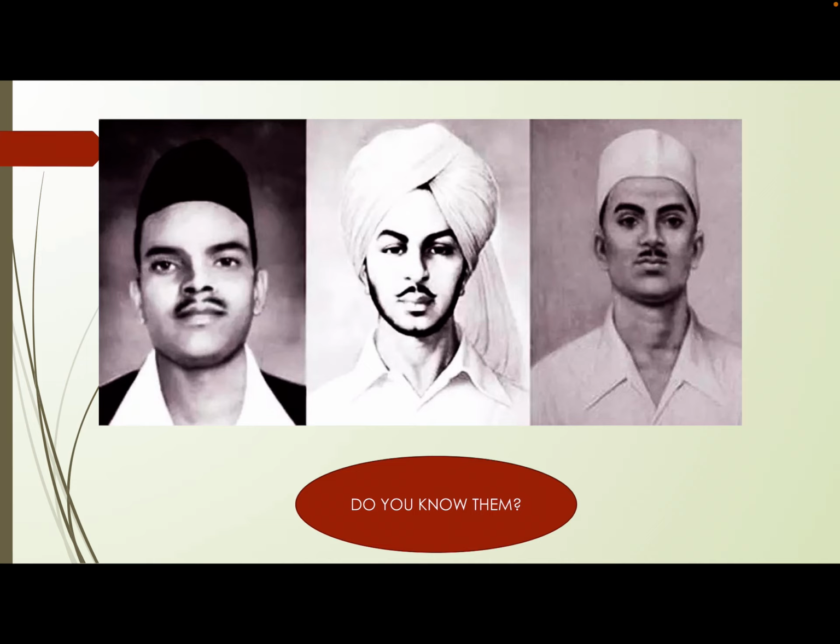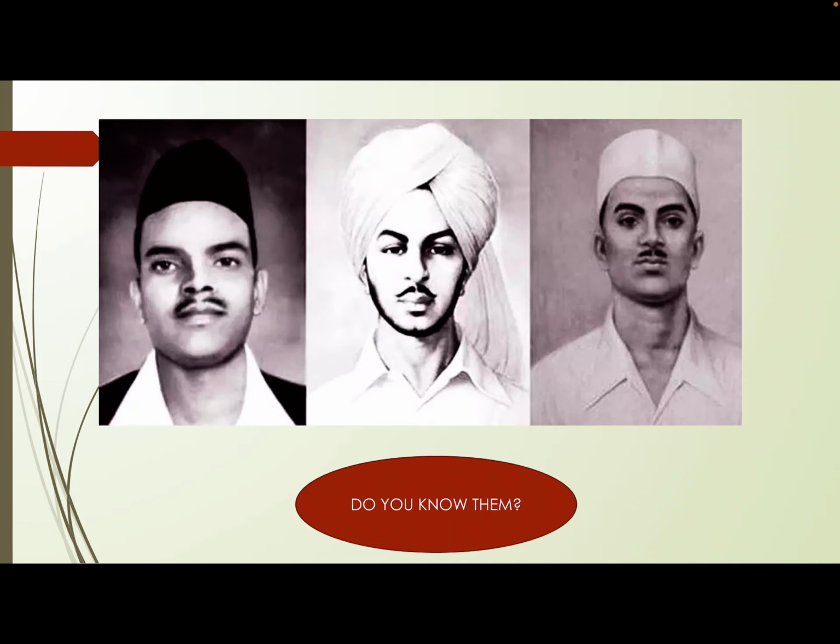Now, if you remember, I had shown you these slides yesterday, and I had also asked you to find out the names of these important personalities as depicted on the slides. So definitely you can just take a look again at the slide, and you can try to know their names as well if you have not found them out. So these are the important revolutionaries: Bhagat Singh, Sukhdev, Rajguru.